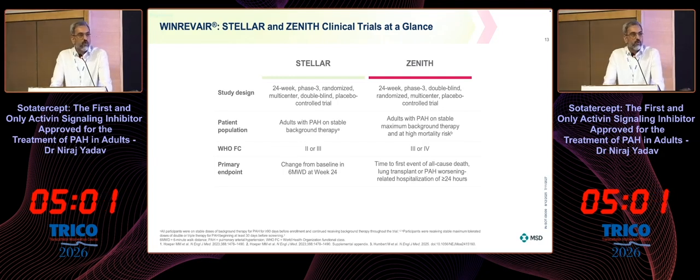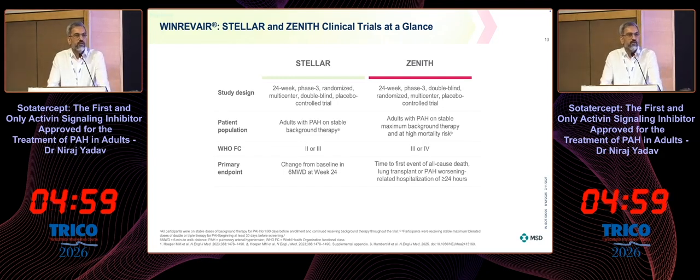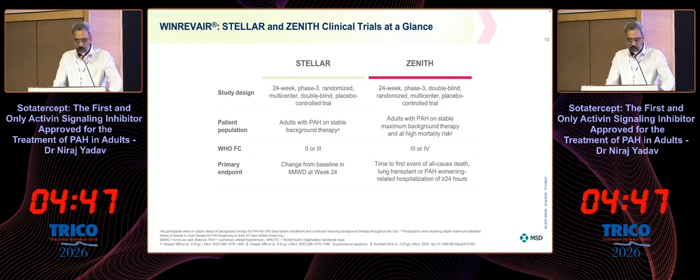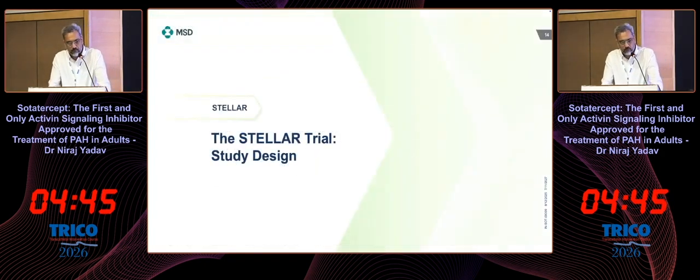Interim analysis showed more than 70% reduction in the Sotatercept arm, and that's why this trial was prematurely stopped, because it was unethical to continue with such a remarkable improvement in the primary endpoint with the molecule.